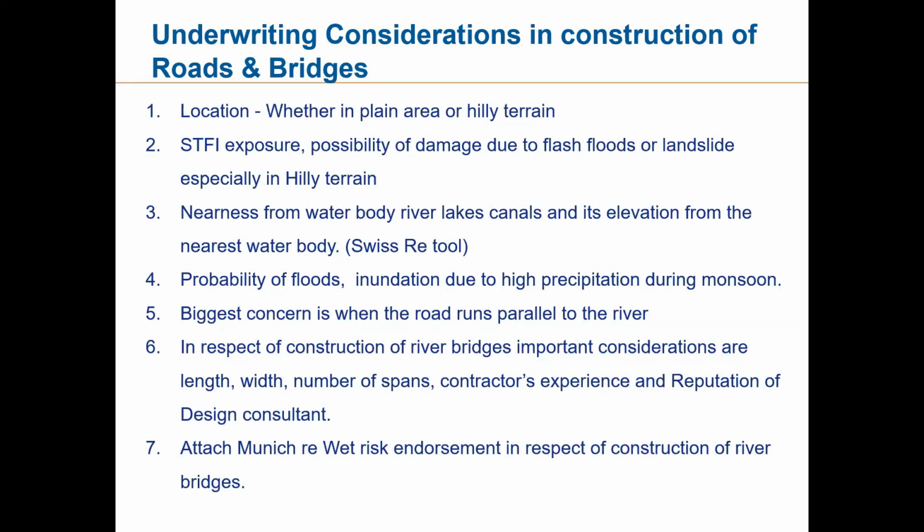So in case of monsoon season, of course, there will be a rise in river level and it will definitely swell. The water cannot remain inside the river. In case there is an excess flow of water, it will spill. So in that case, there is a possibility of inundation of the entire road construction. If it is a 5 kilometer road running parallel to the river, you can take a straightaway PML of 5 kilometers, because the entire road can be inundated unless the elevation is at least 5 meters higher than your river level. Then only you can be safe.